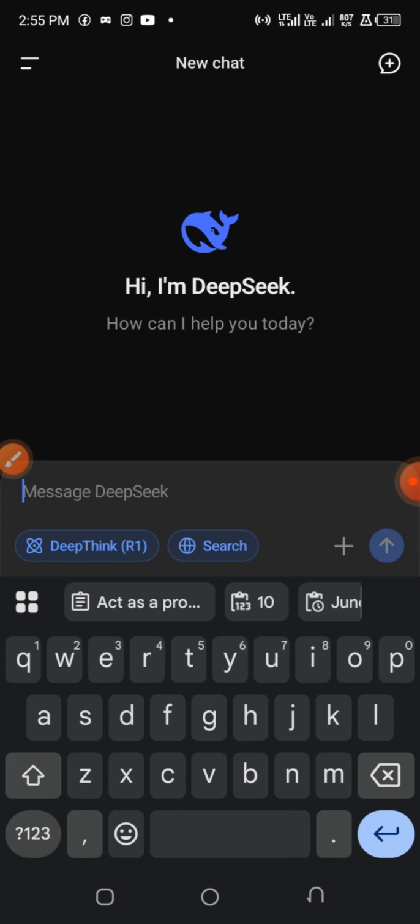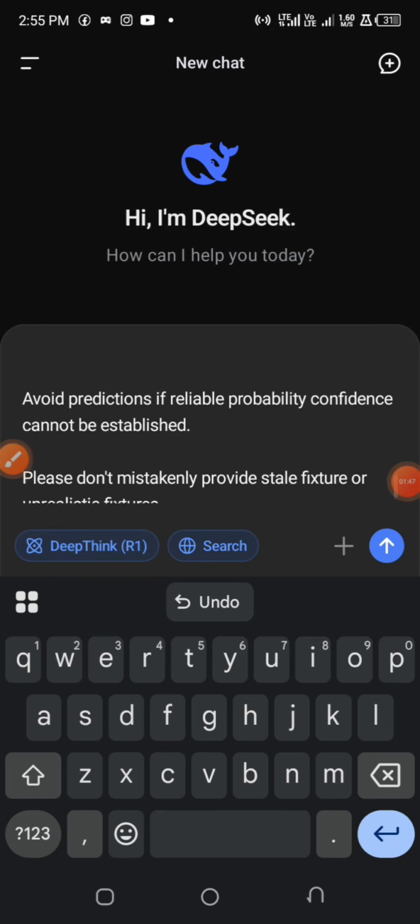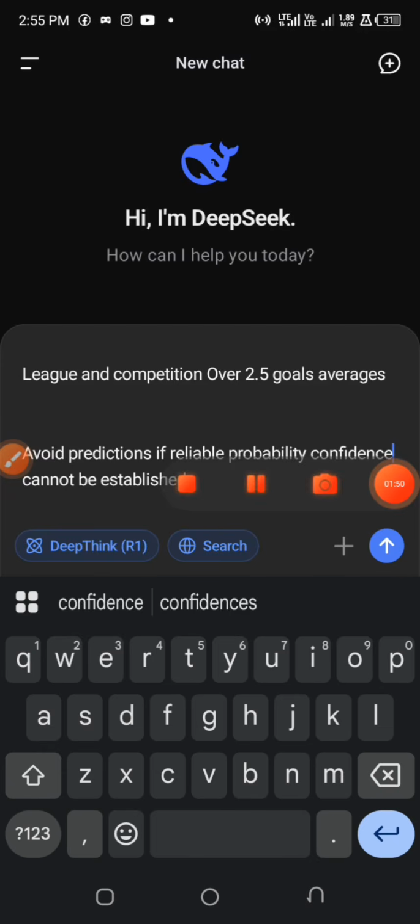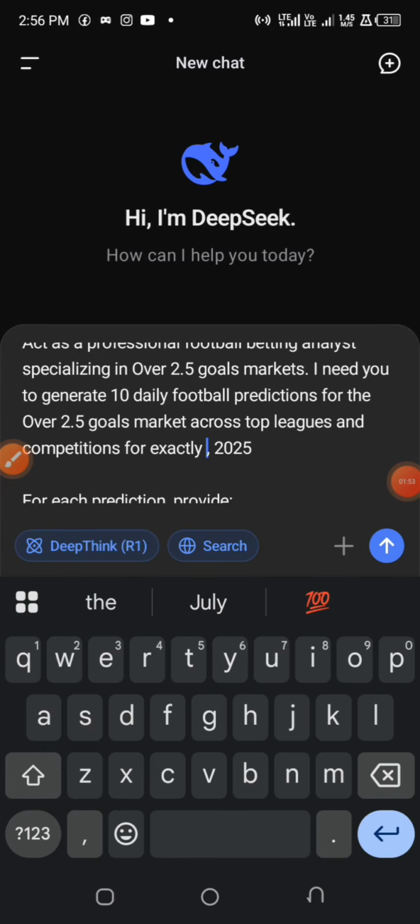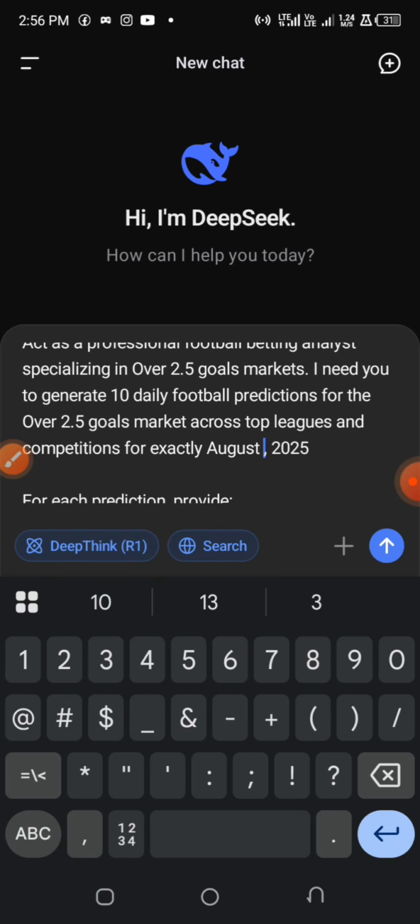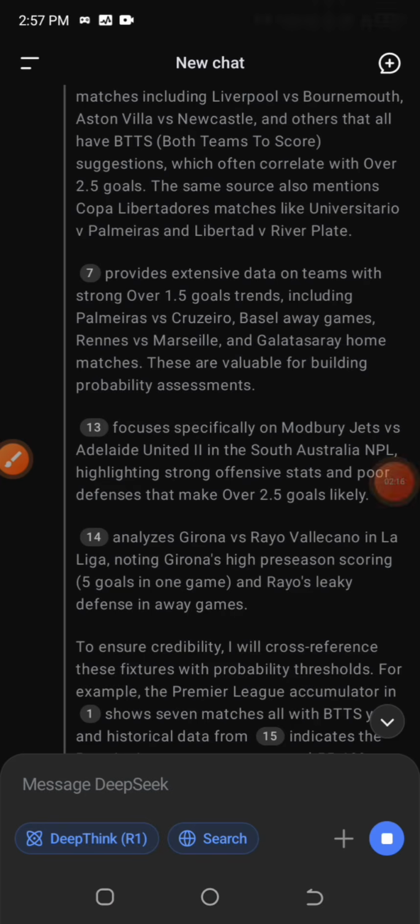A few months ago there was a particular over 2.5 goals prompt that I was using then. What you just need to do in that prompt is to change the date. Every day you want to predict your games, you just change the date of that particular day you want the over 2.5 goals games for. Even though this prompt was working like magic then, I believe we all know that nothing is 100% when it comes to betting. So I abandoned this prompt for a while.